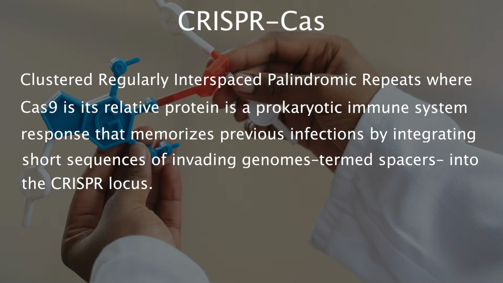CRISPR-Cas9, where CRISPR stands for clustered regularly interspaced palindromic repeats, and Cas9 is its relative protein, is a prokaryotic adaptive immune system that memorizes previous infections by integrating short sequences of invading genomes, termed spacers, into the CRISPR locus.